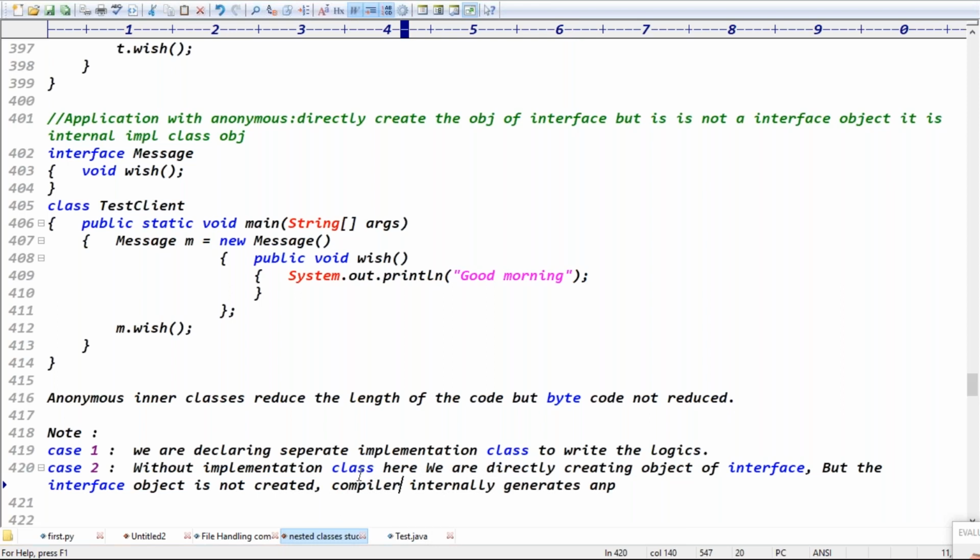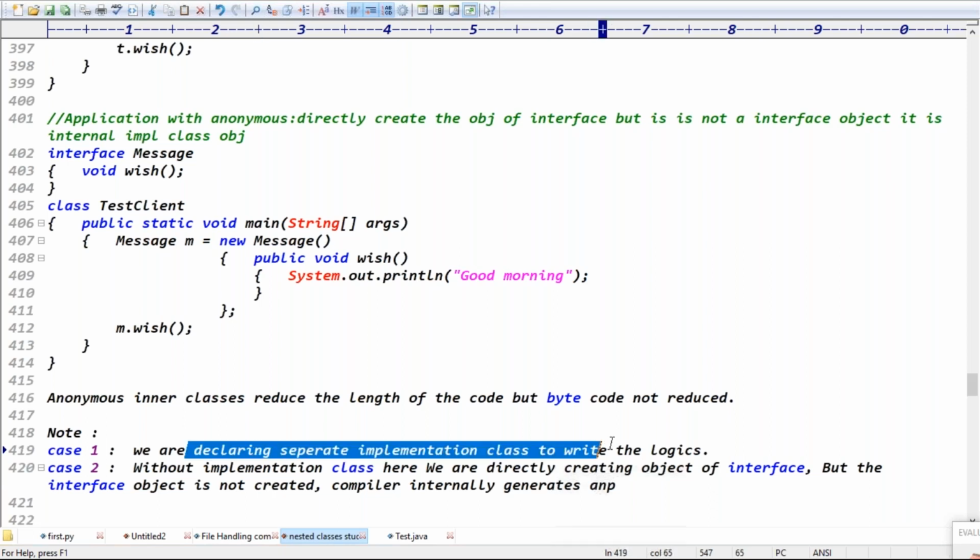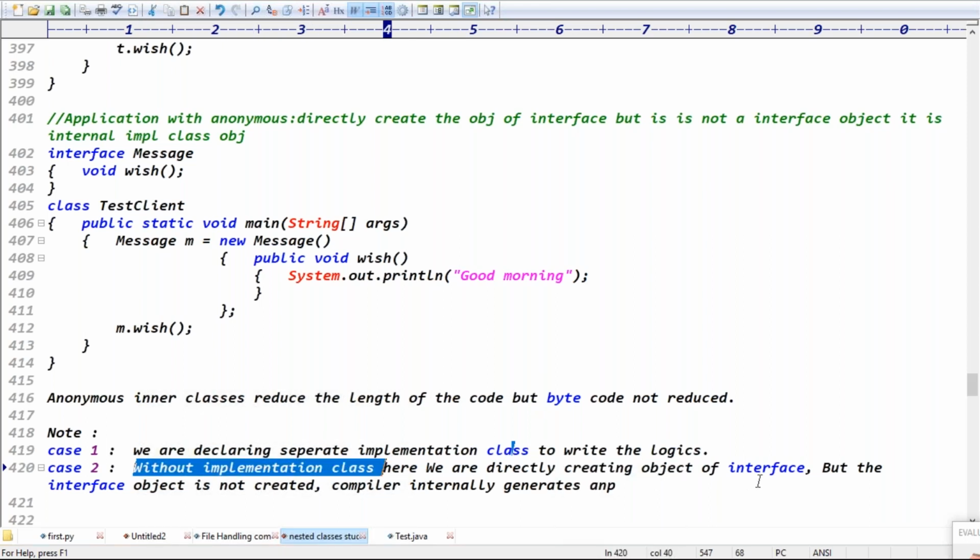First case, we are declaring a separate implementation class to write the logic. Second case, without an implementation class, directly creating the object of the interface. But here the interface object is not created. The compiler internally generates an anonymous class.